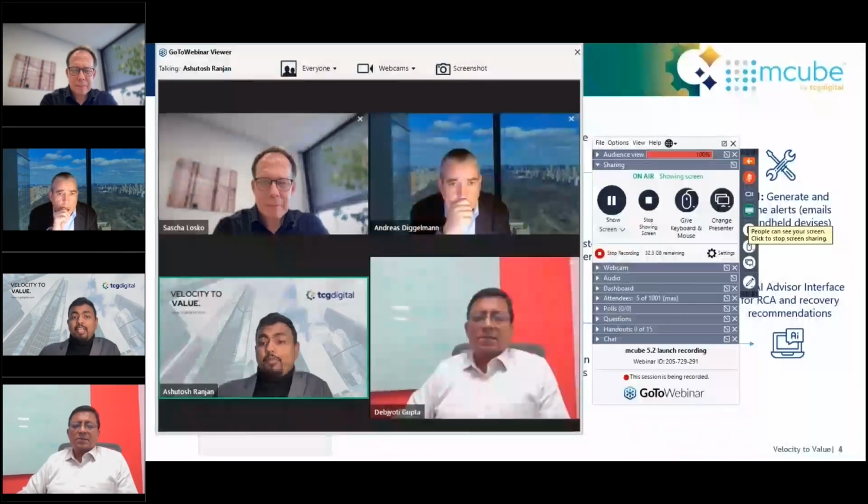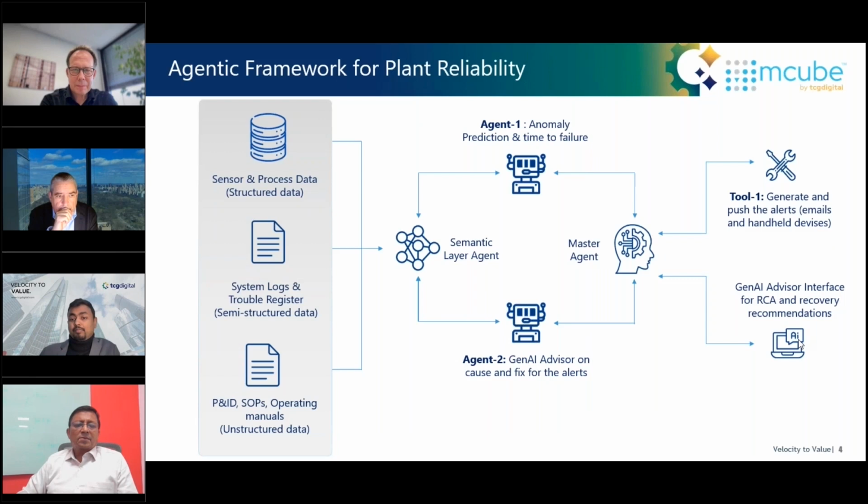And the third one that I'm going to talk about is plant reliable AI, where we are combining predictive maintenance, the classical predictive maintenance, I would say, ontologies, generative AI, and an agentic framework, everything together to make the plants and industries more reliable when they are running the manufacturing units.